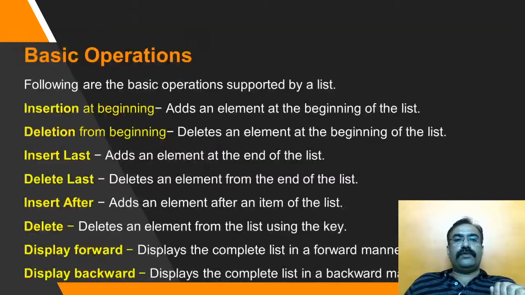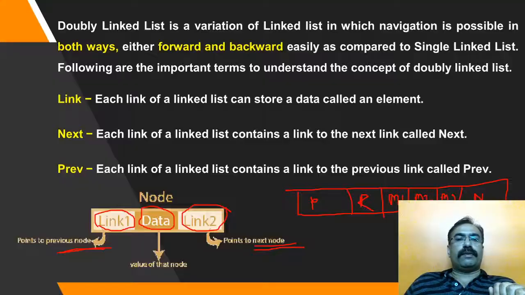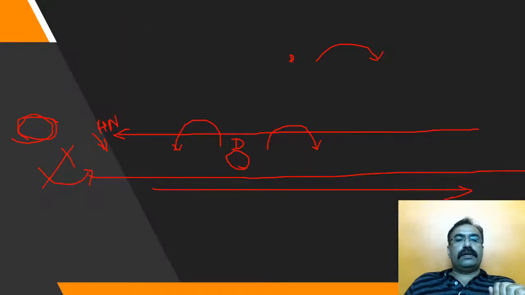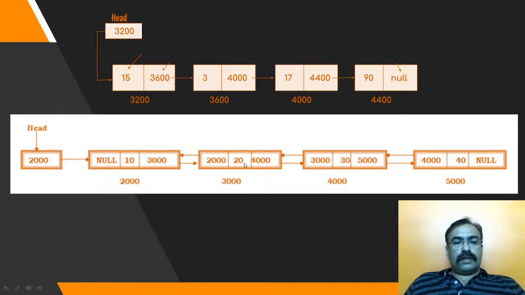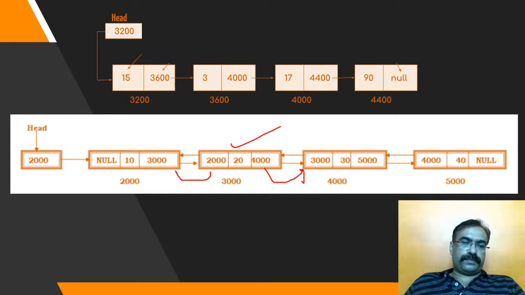One important thing which you must have observed when I am talking about a doubly linked list diagram: when it comes to a node which is placed in between, may it be at second or third position, if I am talking about this particular node, it has its next field, it has its previous field.